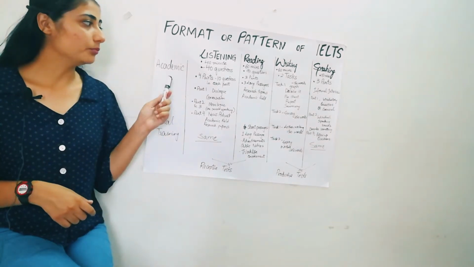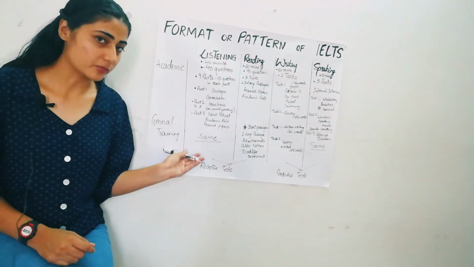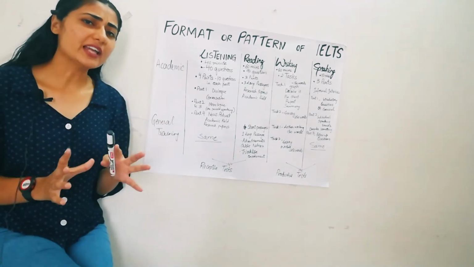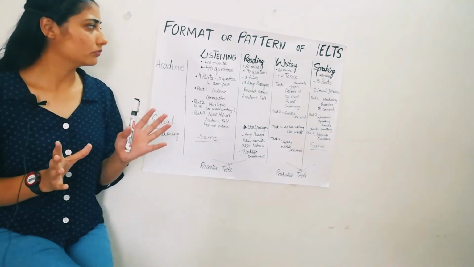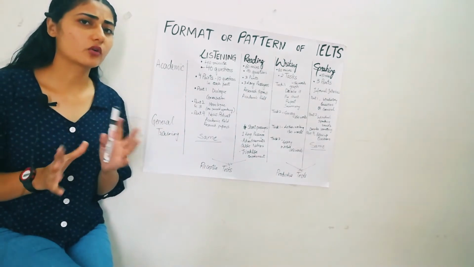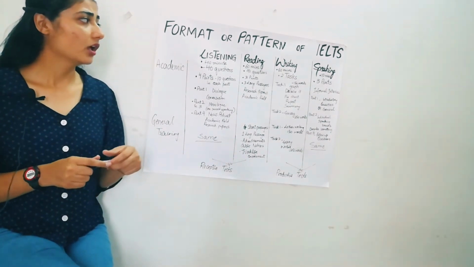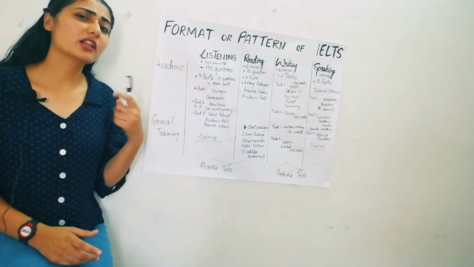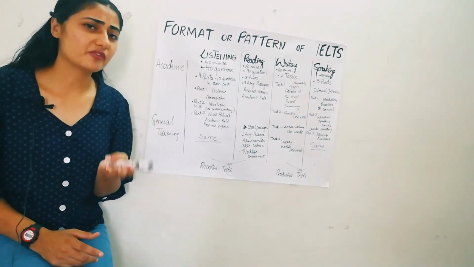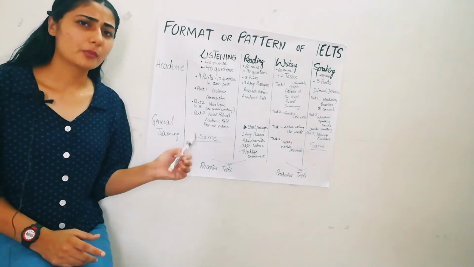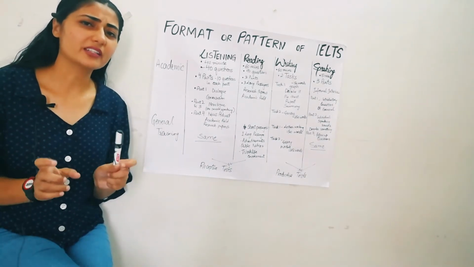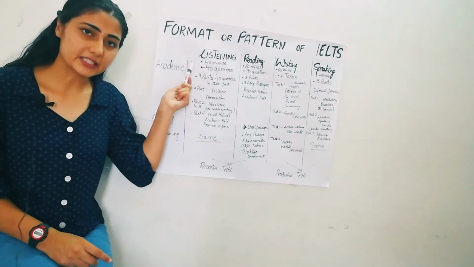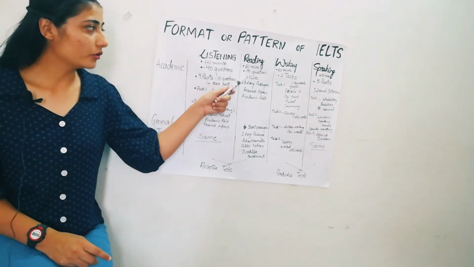These are the two main types of the IELTS exam, and they have a slight difference in the four sections, otherwise they are quite similar. It's believed that academic is a little more difficult than general training, but it's just a minor difference.